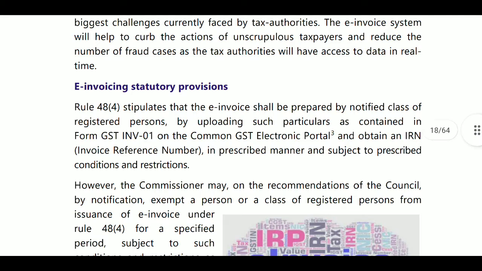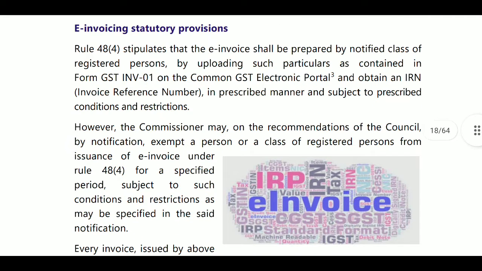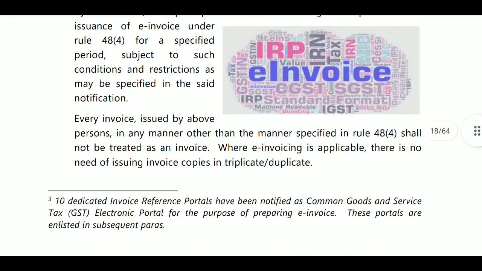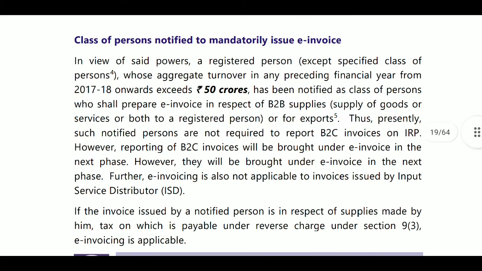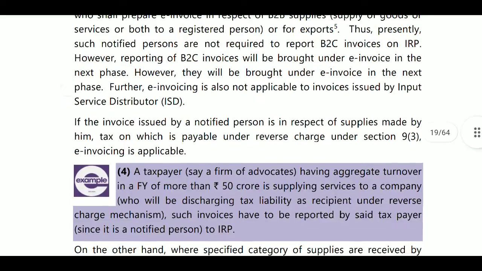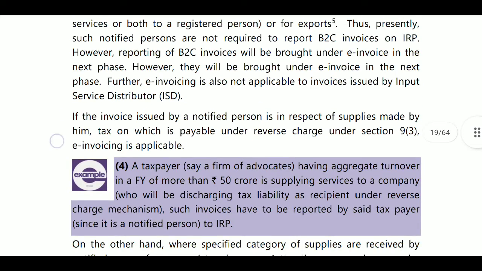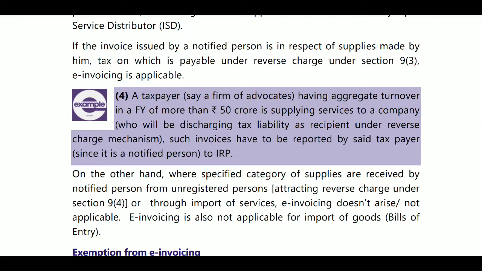Next, E-invoice statutory provisions. It applies to supply of goods or services to a registered person, B2B, by notified persons, whose aggregate turnover in any preceding financial year onwards exceeds 50 crores. Okay. Next, here one example was provided.